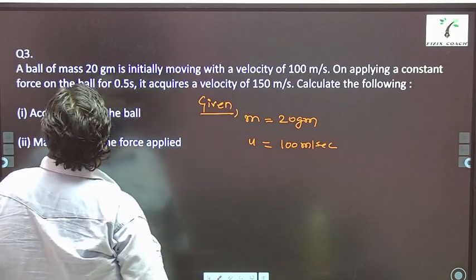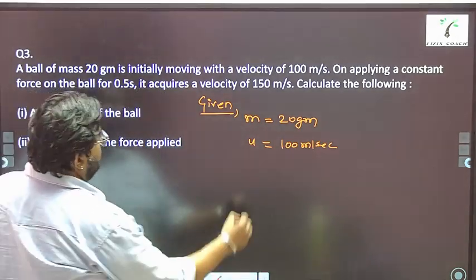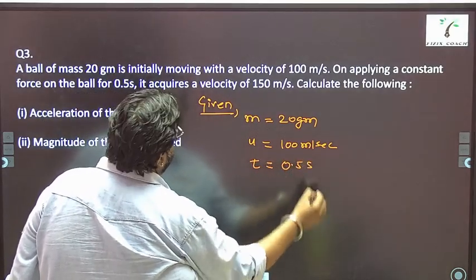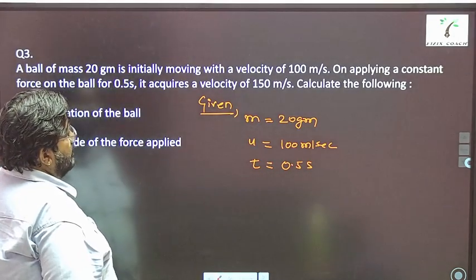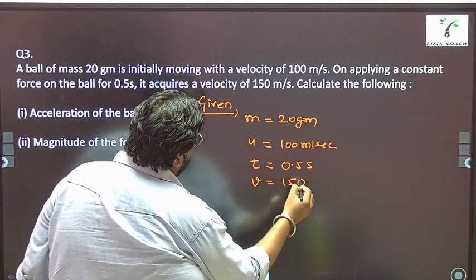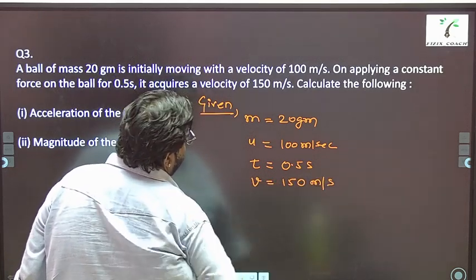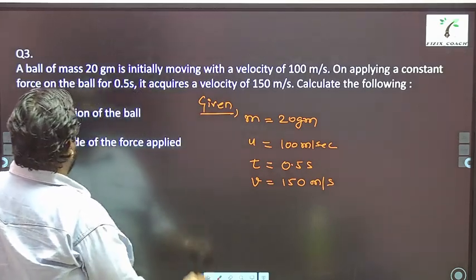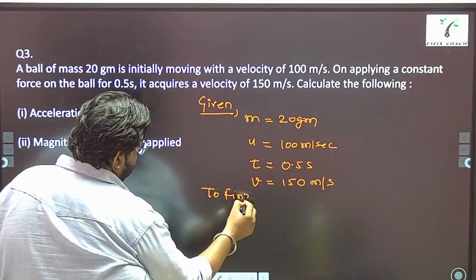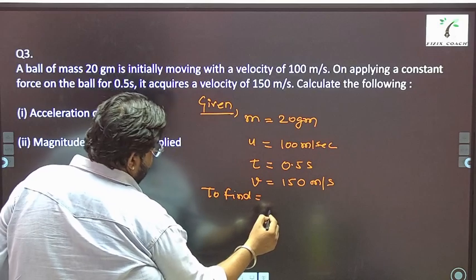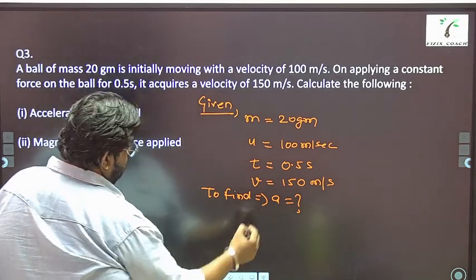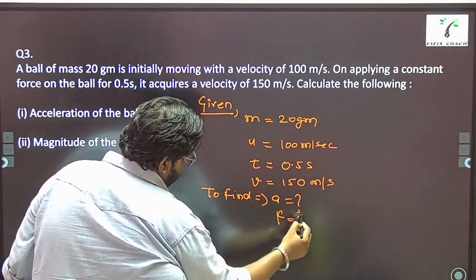On applying a constant force on the ball for 0.5 seconds, time is given, 0.5 seconds. It acquires the velocity of 150 meters per second. So v is also given, 150 meter per second. Calculate the following. It wants us to find first acceleration, and it wants us to find force.